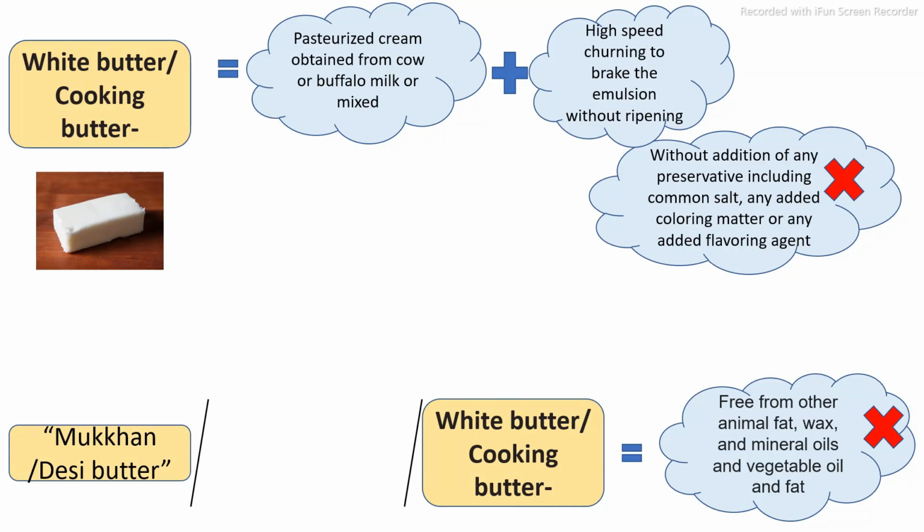Basically, whatever the makhan, desi butter, table butter, white butter, or cooking butter, the butter which is prepared from milk is free from any other animal fat, waxes, animal oils, or vegetable oils.